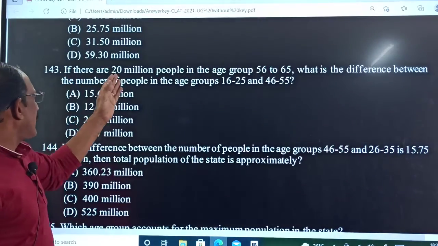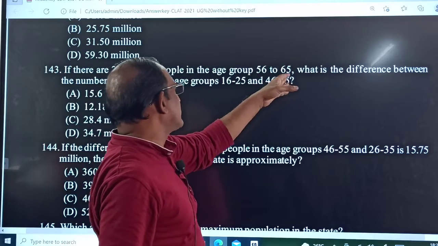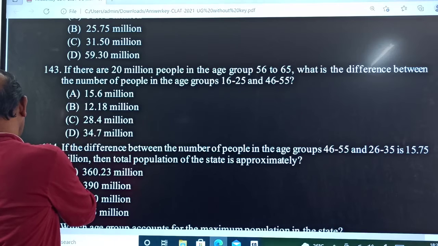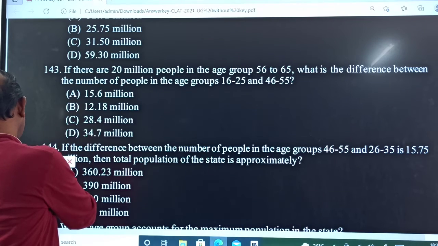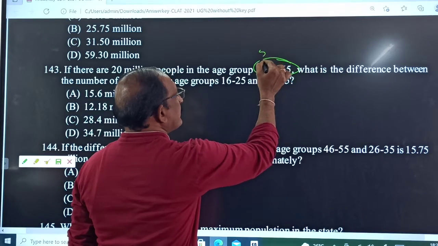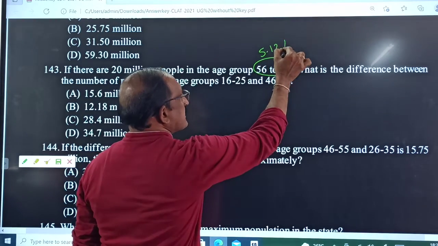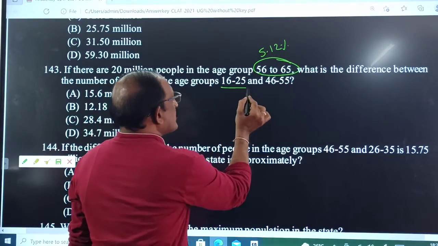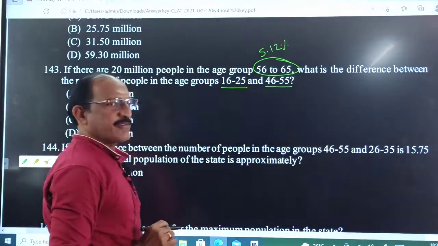Here, see that there are 20 million people in the age of 56 to 65. What is that 56 to 65 age population? 56 to 65 is 5.12%. What is the difference between that 16 to 25 and 46 to 55?